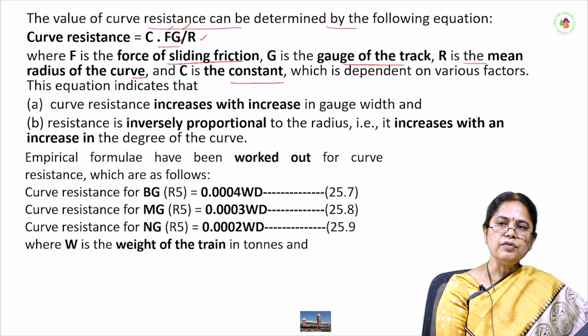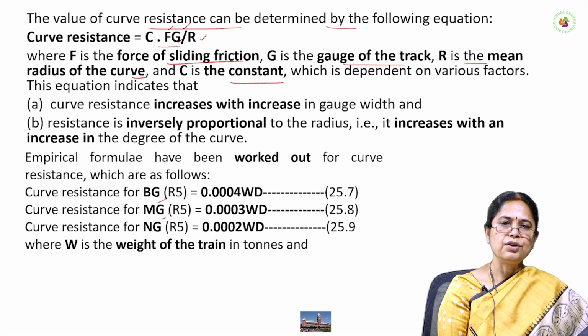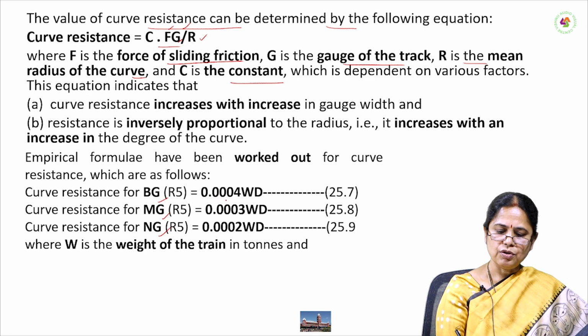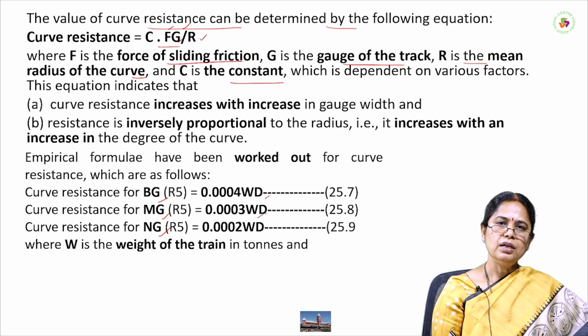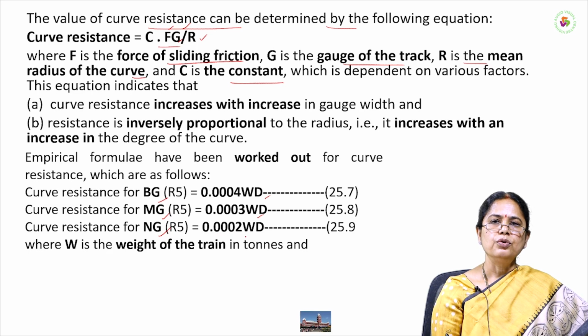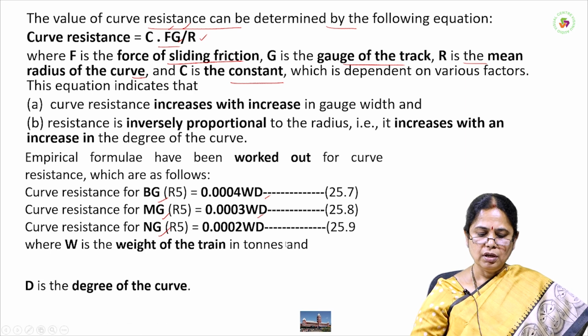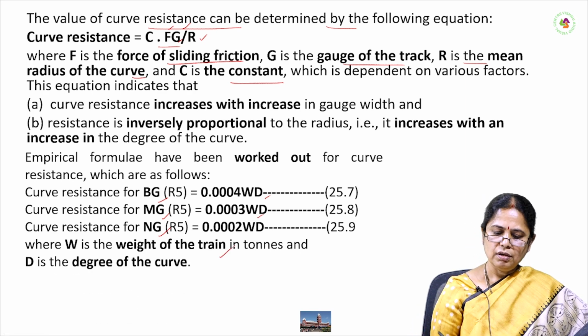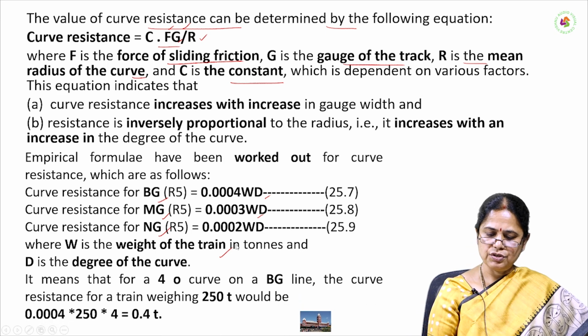The curve resistance is given for broad gauge, meter gauge and narrow gauge. For broad gauge, it is 0.0004 WD. For meter gauge, 0.0003 WD. And for narrow gauge, 0.0002 WD. This directly depends on the weight of the train in tons and also on the degree of curvature.